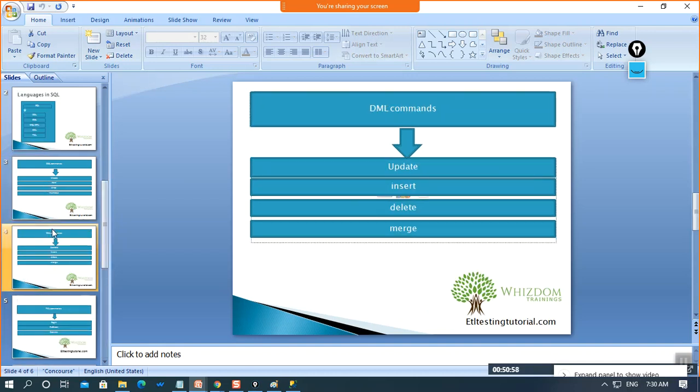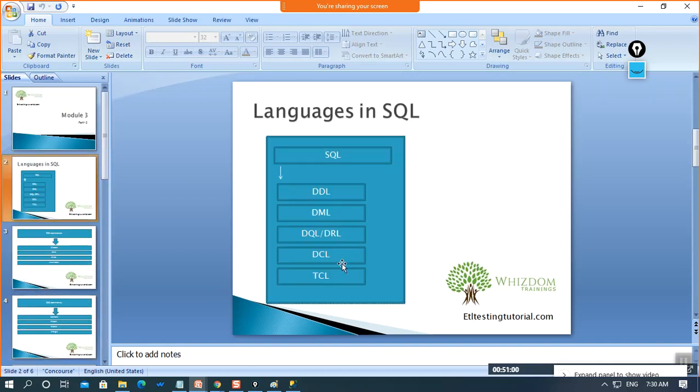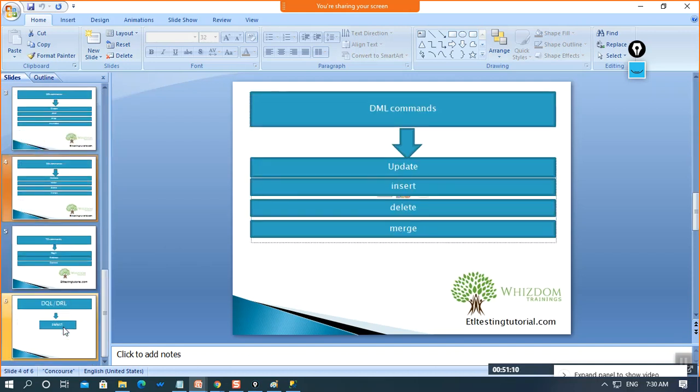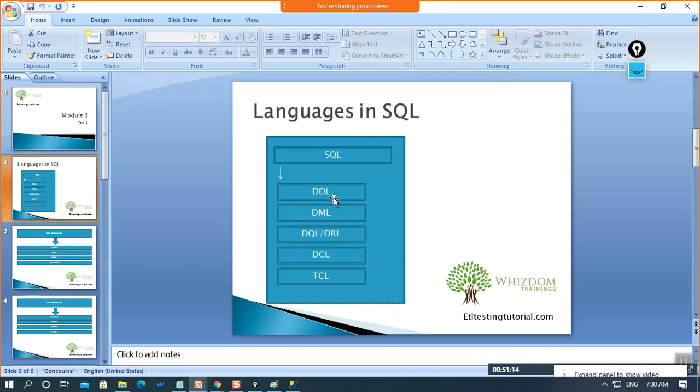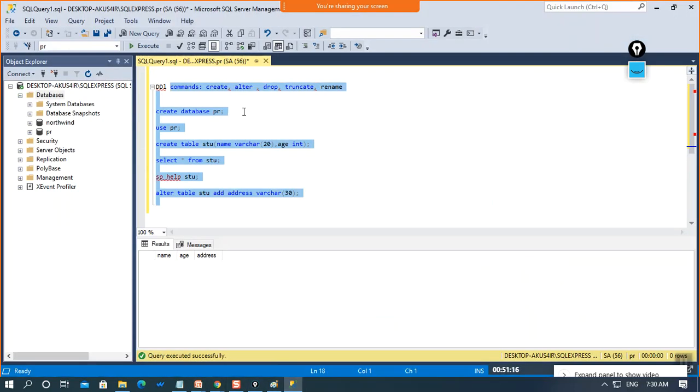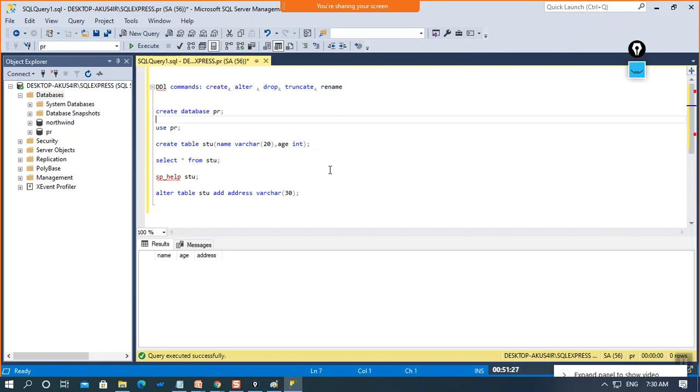Here we are not performing the DCL commands, the data control language commands. I'll tell you about them also when we work with Oracle. So these are all the commands which will be performed in SQL. Today we have just covered the create command and the alter command. From tomorrow onwards, we will learn how to drop, how to truncate, and the rest of the commands.